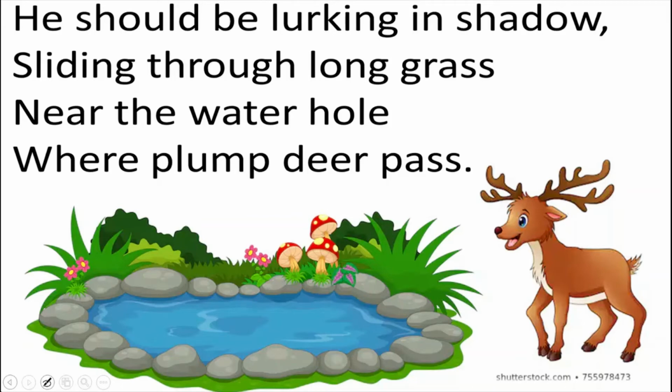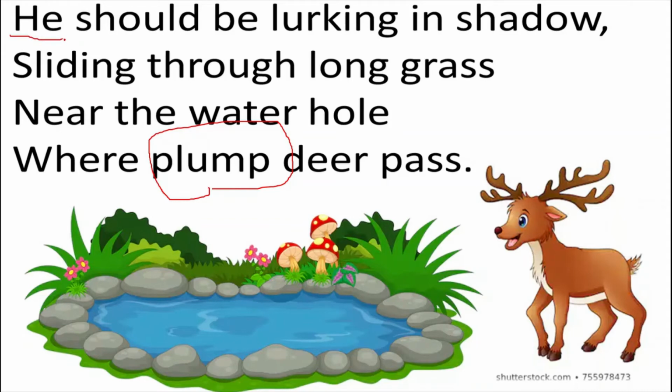This is what he should be doing in the forest or in the jungle. And he is saying that whenever a plump deer, that means a very fat grown up deer, comes there, then he should hunt it down and eat it. This is what he should be doing. Now again the personification is there. He should be lurking. "He" and "his" have been used here.